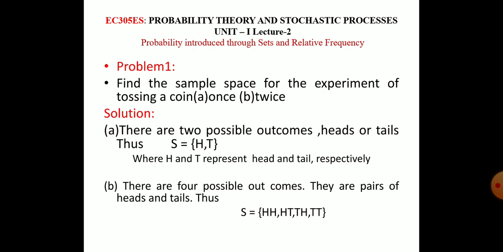Suppose we toss two coins, they may give both heads, that means HH, or one coin gives head and another gives tail, the combination HT, or one coin gives tail and another gives head, so TH, or both coins give tails. So the possible outcomes are S equal to {HH, HT, TH, TT}.